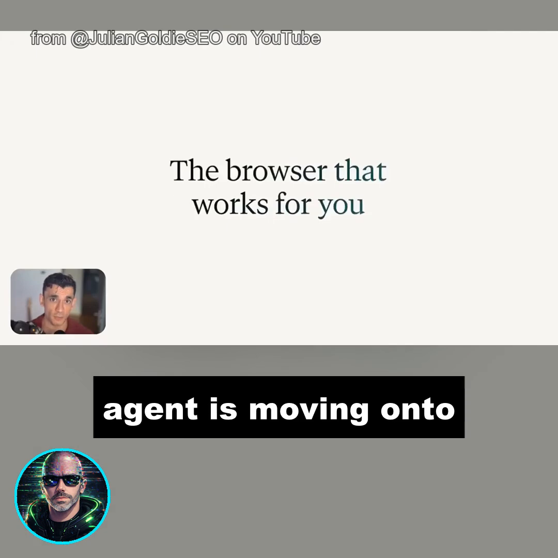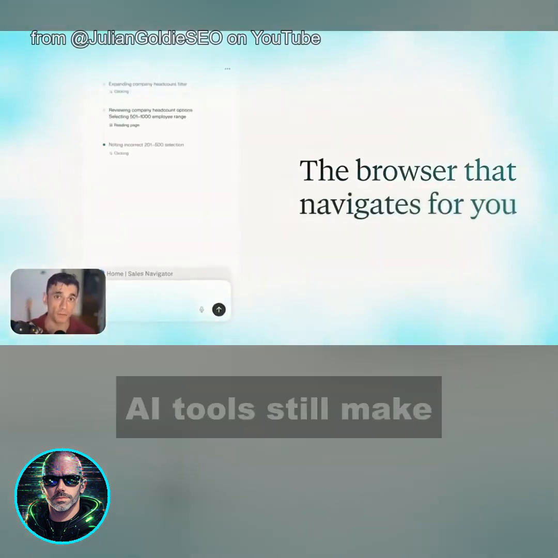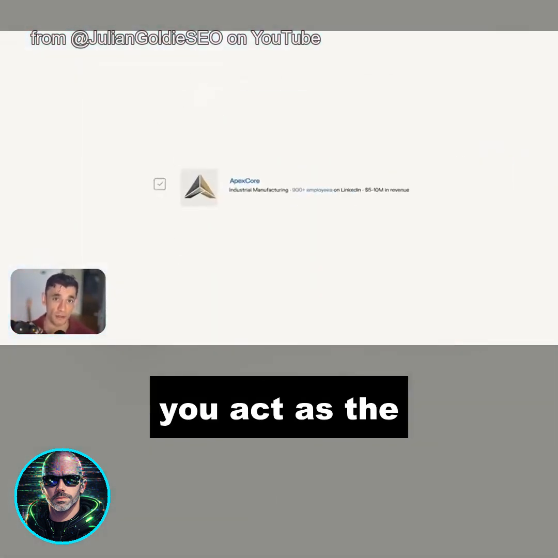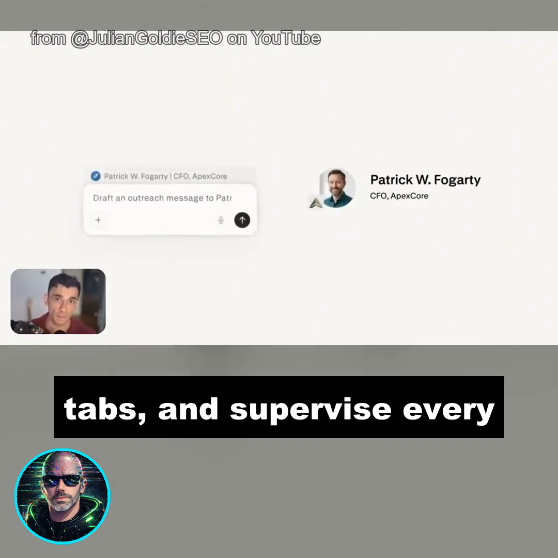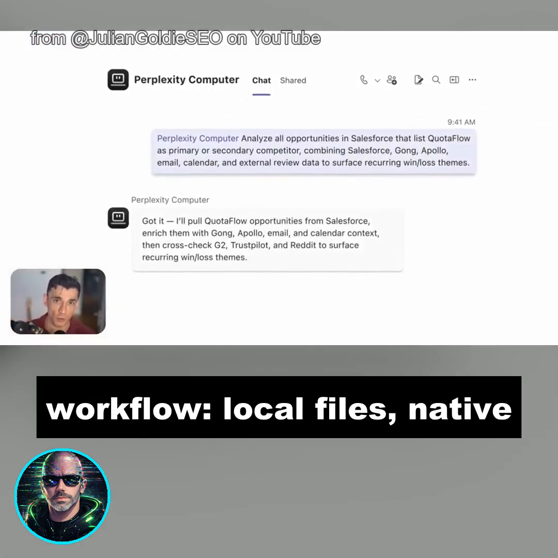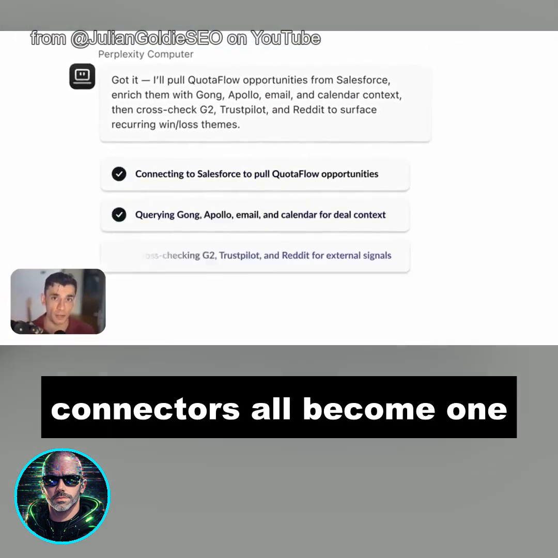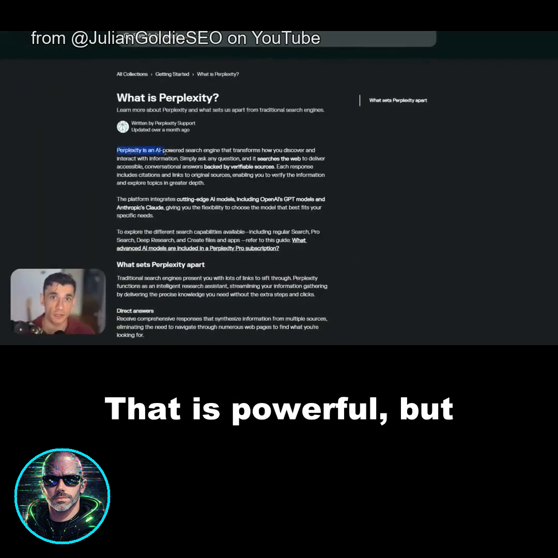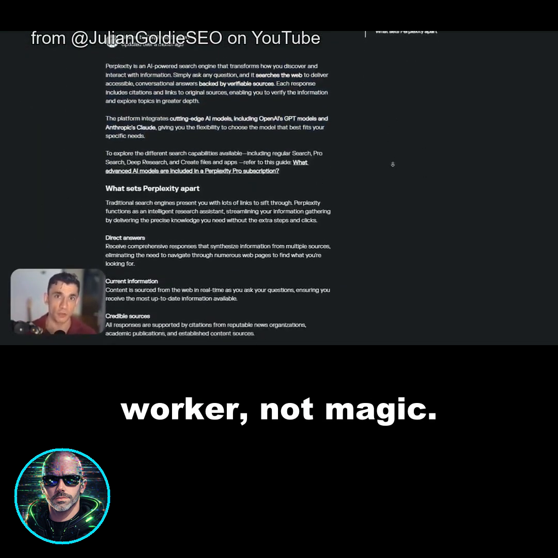It is that the agent is moving on to the machine where the work already lives. That matters because most AI tools still make you act as the glue. You copy files in, paste answers out, switch tabs, and supervise every step. A Mac agent changes the shape of the workflow. Local files, native apps, web research, and connectors all become one workspace. That is powerful, but only if you treat it like a controlled worker, not magic.